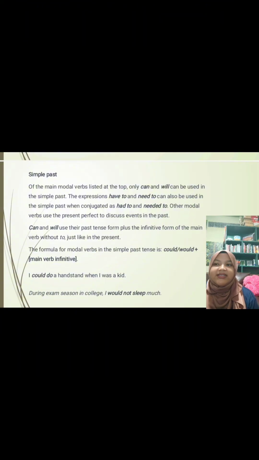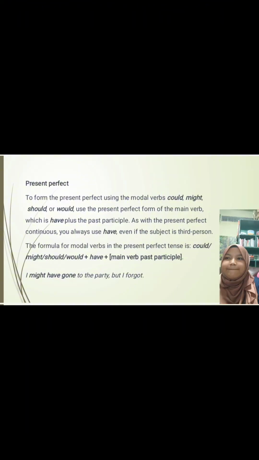Can and will use their past tense forms, could and would, plus the infinitive form of the main verb without to, just like in the present. The formula for modal verbs in the simple past tense is could or would plus main verb infinitive. I could do a headstand as a kid. During exam season in college, I would not sleep much.